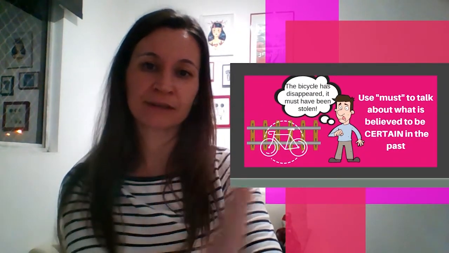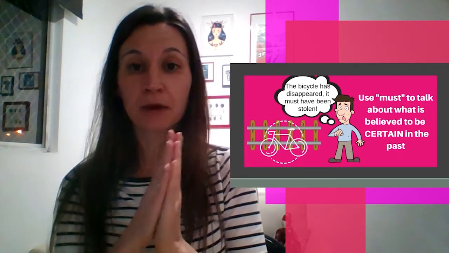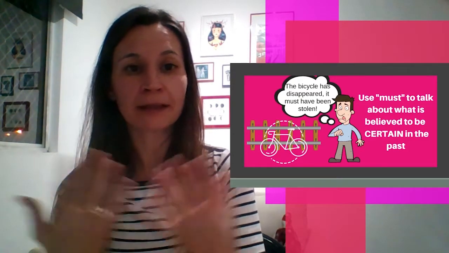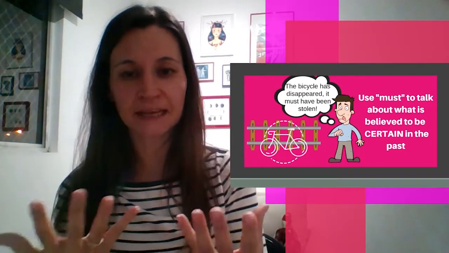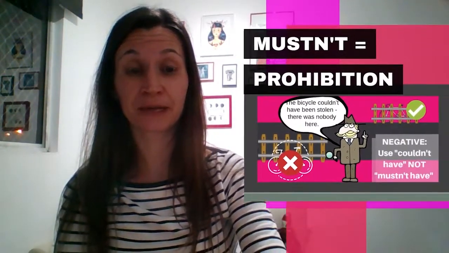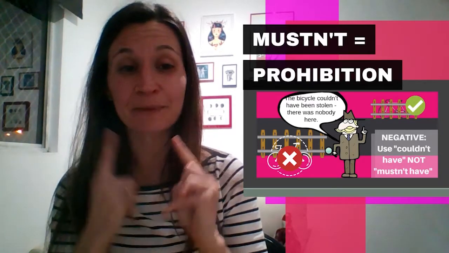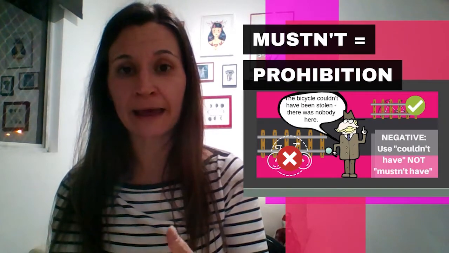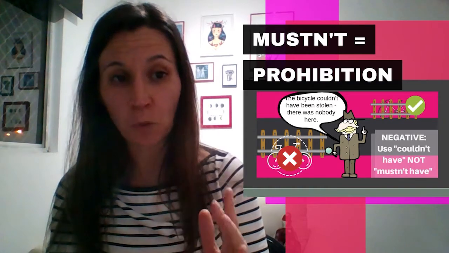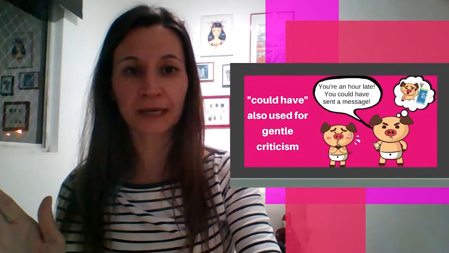So might have done. Here, when you're certain about something, remember you use must. Okay, so the bicycle was here, it is no longer here. The bicycle has disappeared. It must have been stolen. I am certain about that because I put the bike in here, okay? But remember, you cannot use mustn't because mustn't becomes a prohibition. So if you want to say the opposite, you're going to say the bicycle couldn't have been stolen. There was nobody here, okay? For the opposite, you're going to use couldn't. It couldn't have happened, okay?